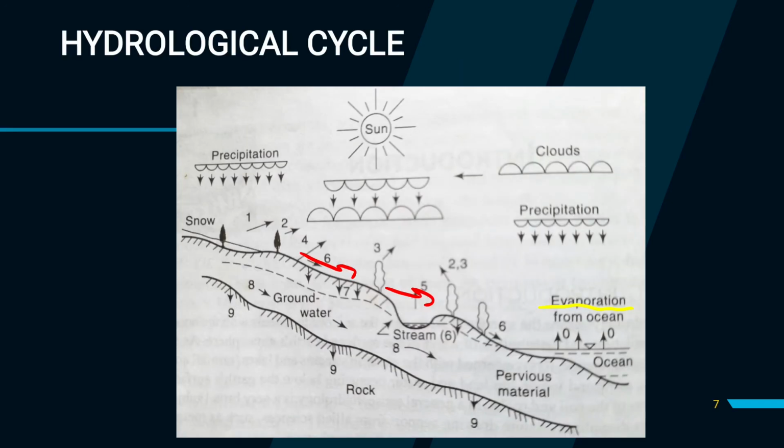Now the next term is transpiration. So here you can see these trees. So what is this transpiration? This is again our land surface. This is one tree. Transpiration occurs when plants take in water through the roots and release it through the leaves of the plant into the atmosphere. That process is known as transpiration.